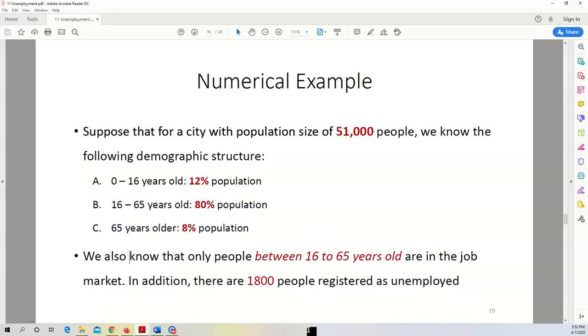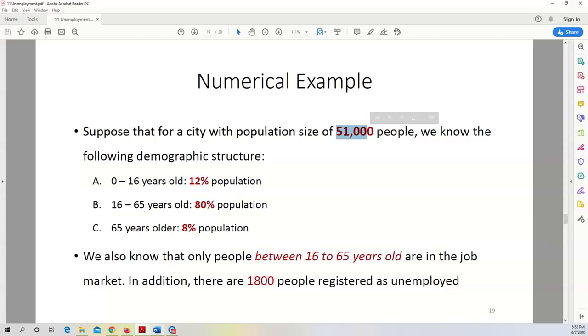And we have some more information. We know only people between 16 and 65 years old are in the labor market. That means they are in the labor force. That means this category, they are in the labor force. In addition, we know there are 1,800 people registered as unemployed in this city with 51,000 people.